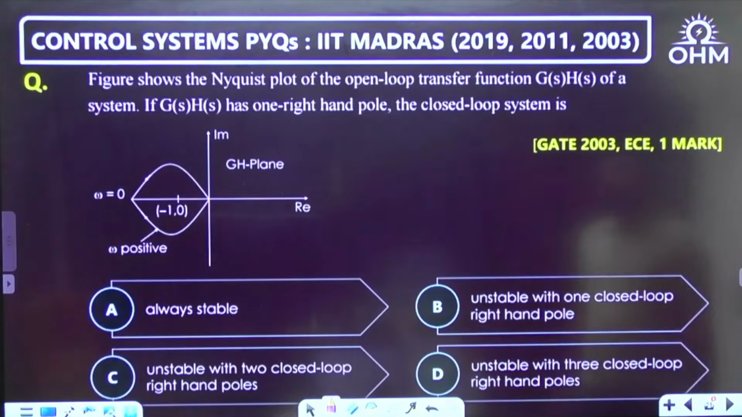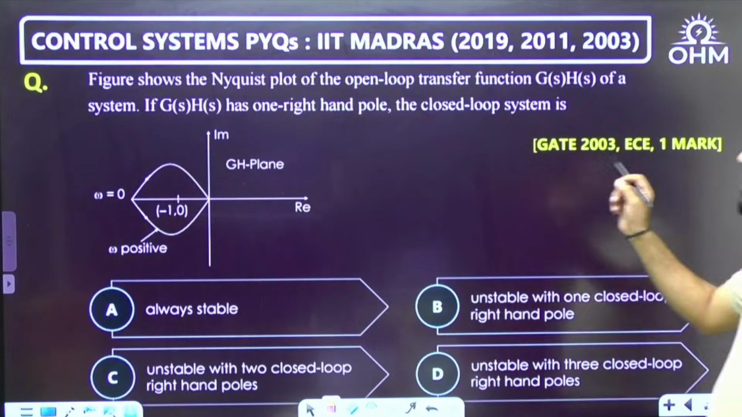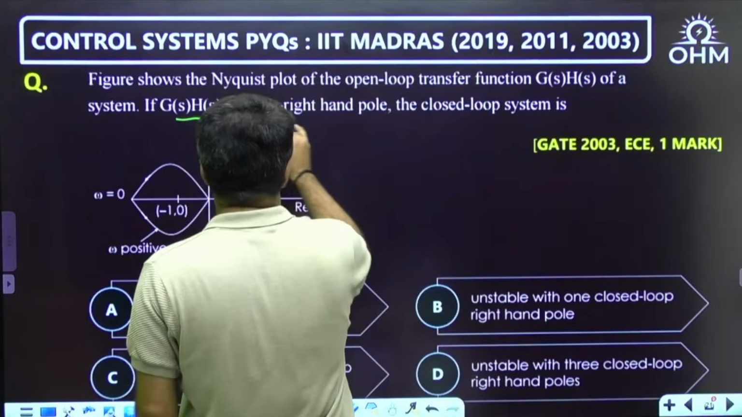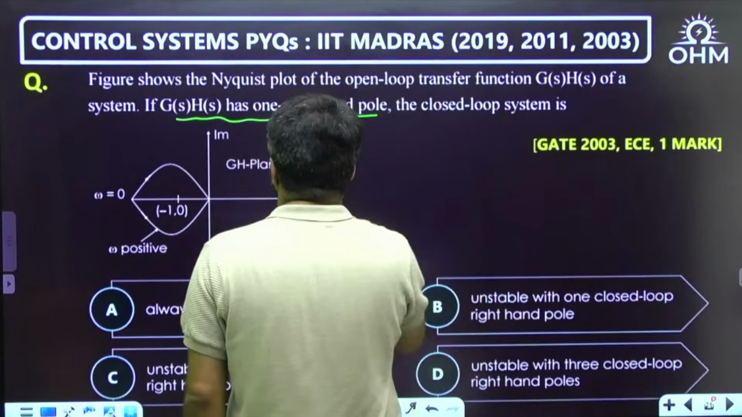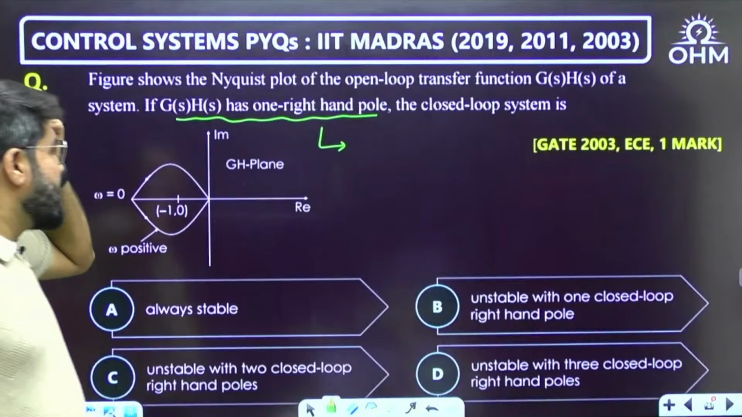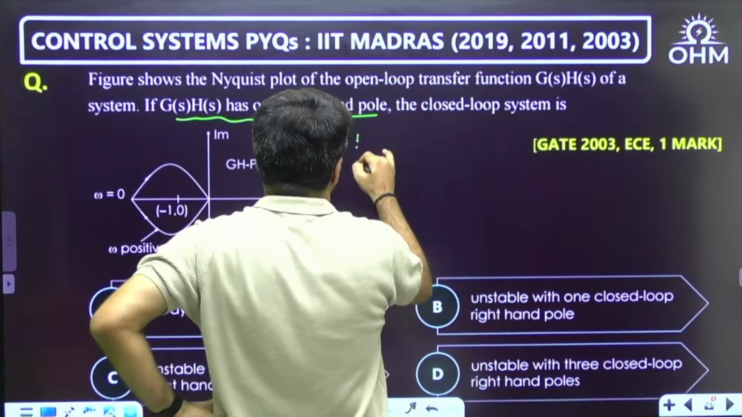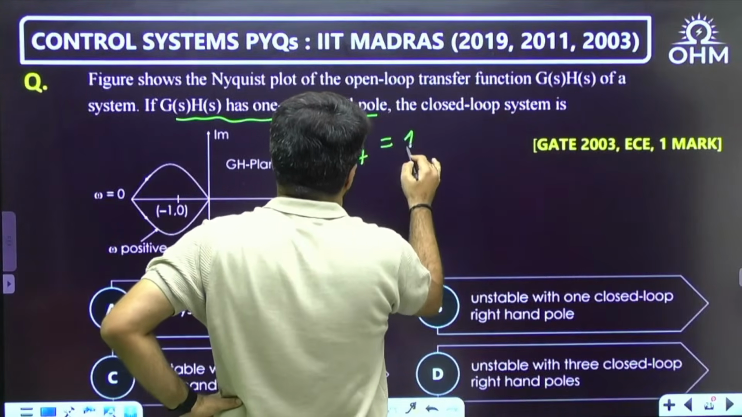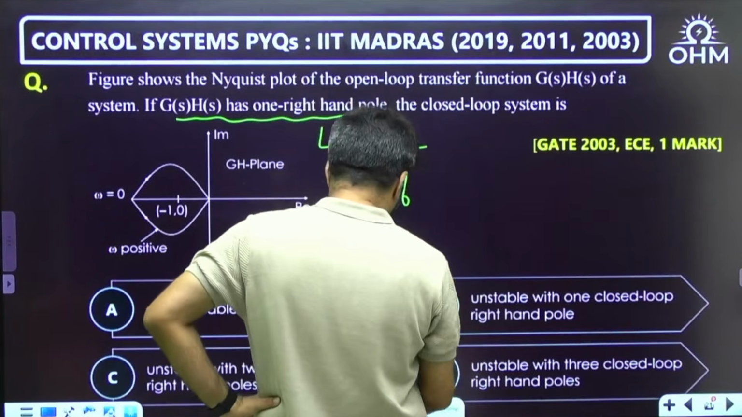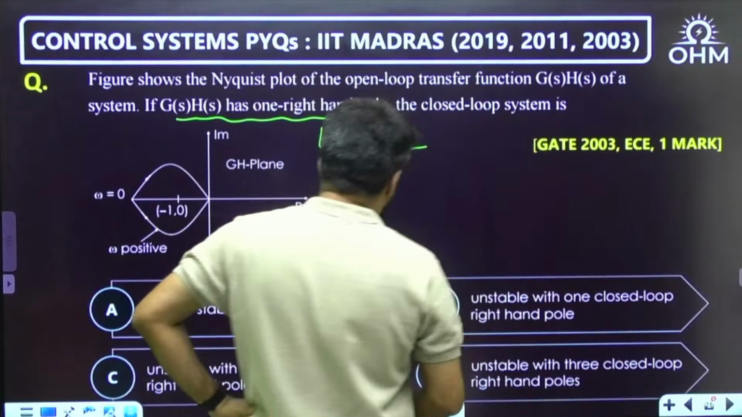The figure shows the Nyquist plot of the open loop transfer function G(s)H(s) of a system. If G(s)H(s) has one right hand pole, what does this statement mean? It means the number of poles of G(s)H(s) in the right side is 1. This is what I define as P plus. When we talk about stability, I'll define all the things.